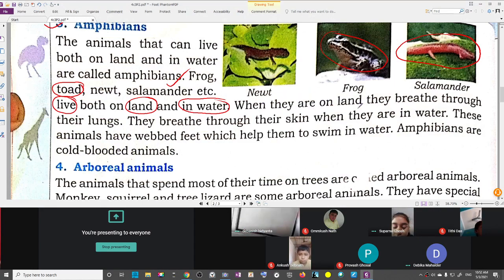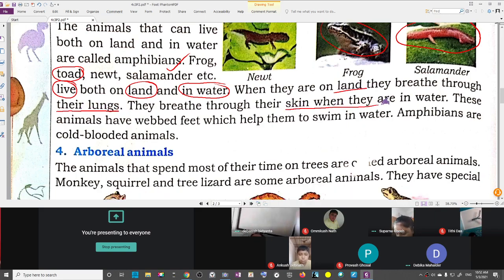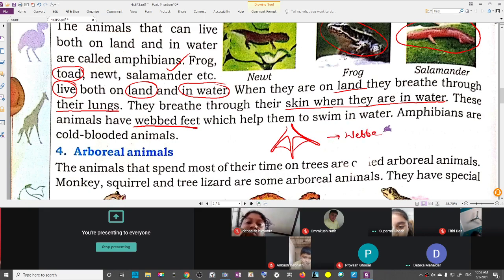So when they are on land, they breathe through their lungs. They breathe through their skin when they are in water. These animals have webbed feet. What does webbed feet mean? Have you seen the feet of a duck? Yes, they are joined like this. This kind of feet is known as webbed feet. Is that clear? Okay, which help them to swim in water.